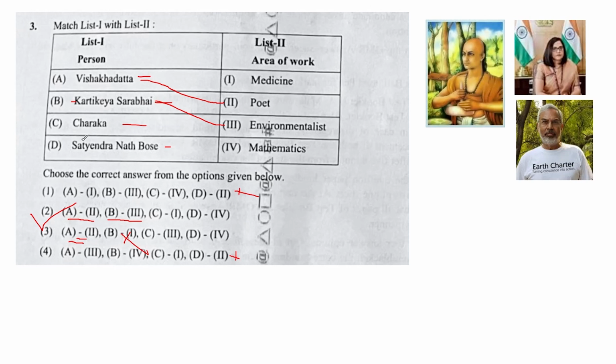So C is 1. Charaka is an ancient scholar of Indian medicine, Ayurveda. So Charaka is medicine, and Satyendranath Bose is a mathematician. So we come to the conclusion that this second option is the correct answer. Okay, next move to the next question.